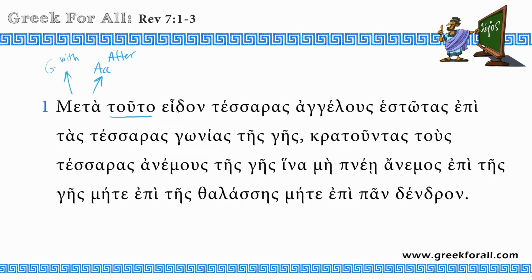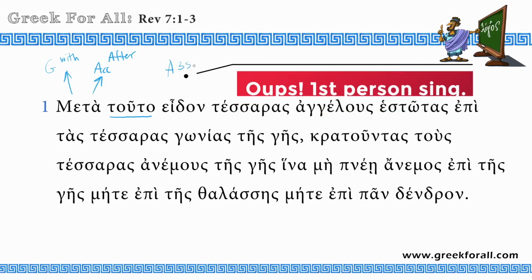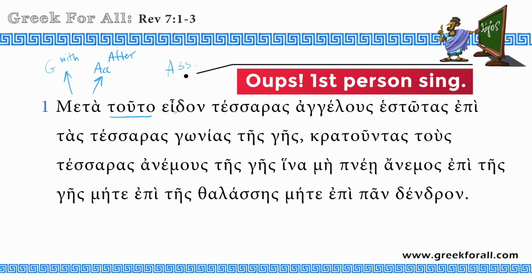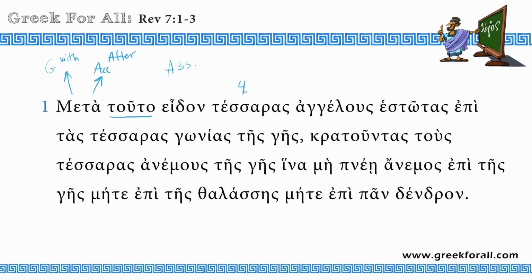So after this I saw, this is aorist active, third person singular. Then tessaris angelos. Tessaris is a number, it means four, so four angels. This is the accusative case, which shows us that this is the direct object of this verb.